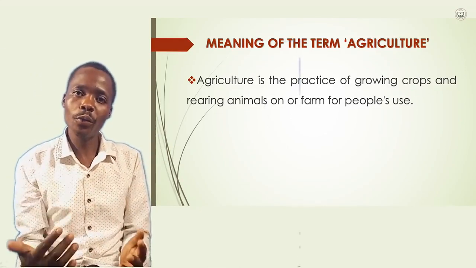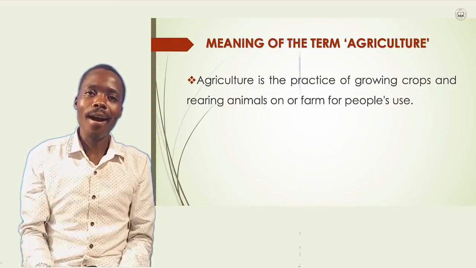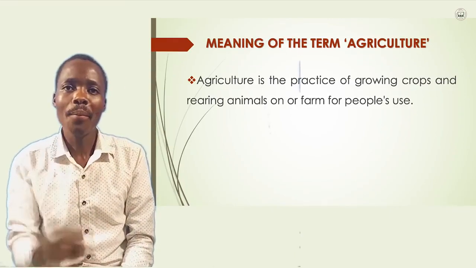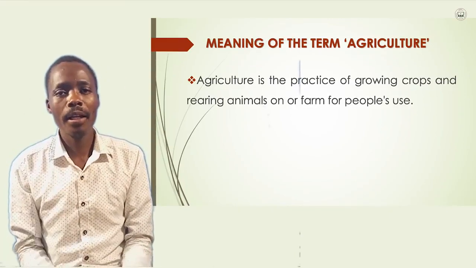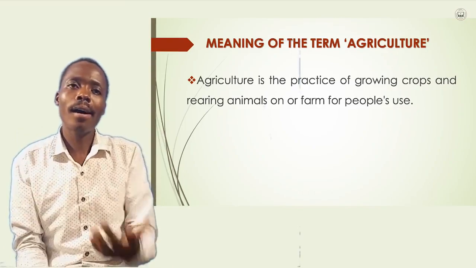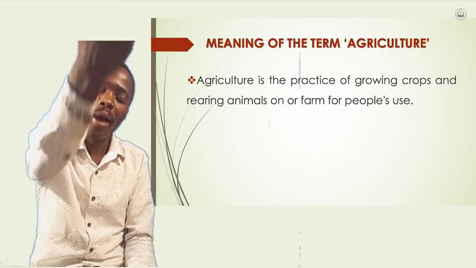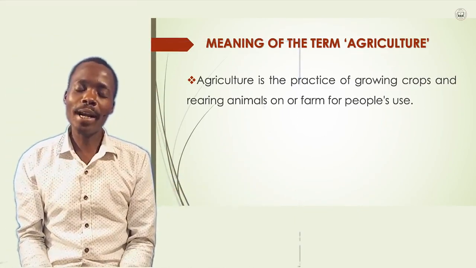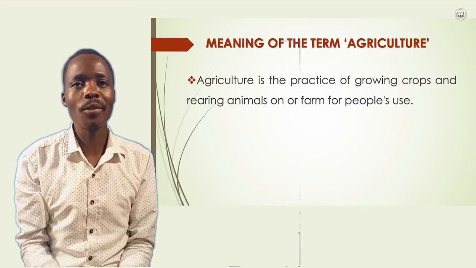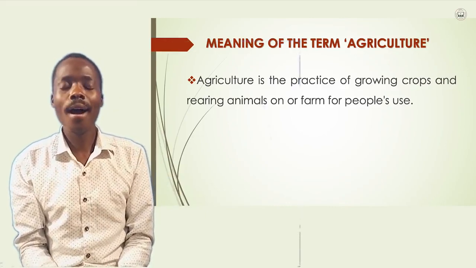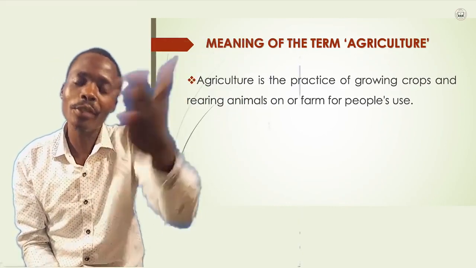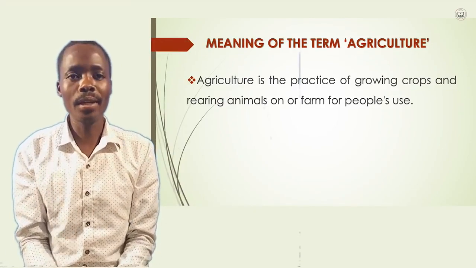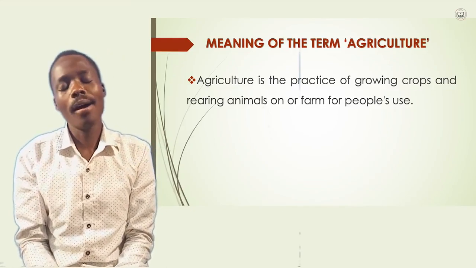Also, people use animals for different purposes. For example, people use animals in paying dowry. In Malawi culture, when you want to marry a woman from another culture, you have to pay animals. Which animals are payable? They are the domestic animals. Which unit do they fall under? They fall under agriculture. You cannot pay a pig to someone you are marrying.